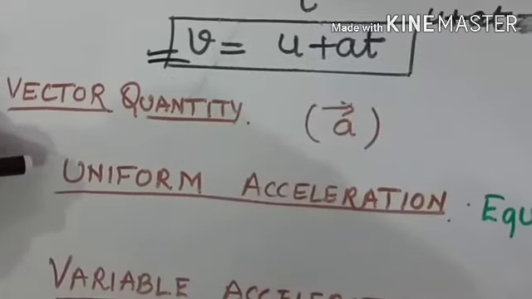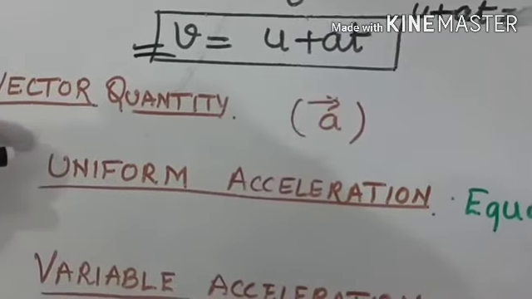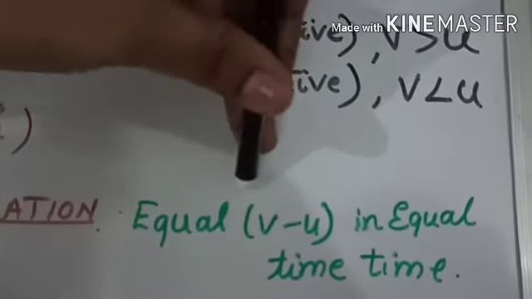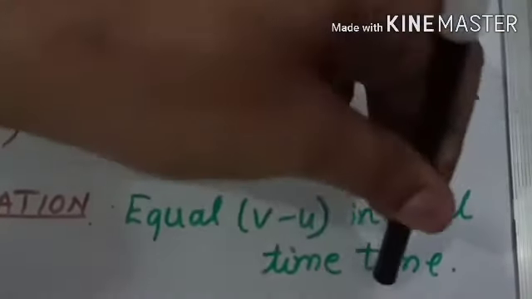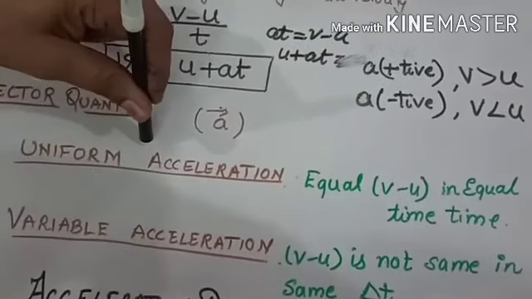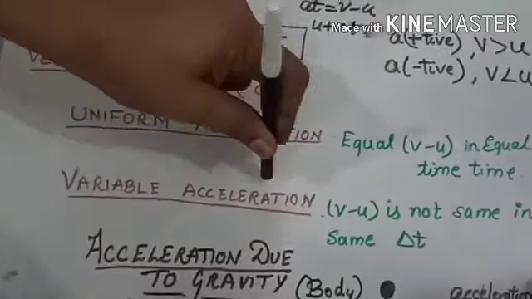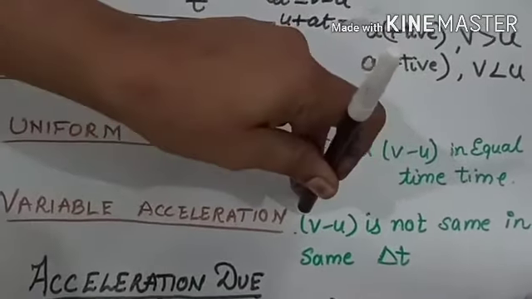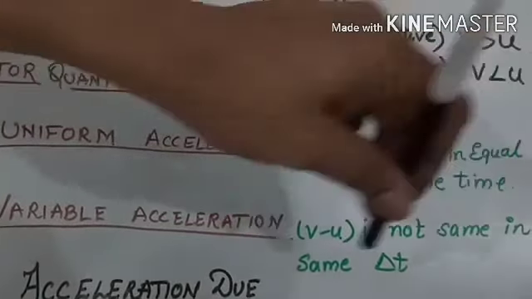Types of acceleration. First, uniform acceleration. When the change in velocity of the body is equal in equal time intervals, the body is having a uniform acceleration. Second, variable acceleration. A body is said to be in variable acceleration when the change in velocity is not the same in the same time interval.